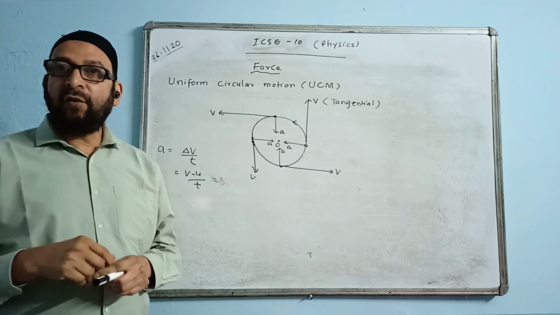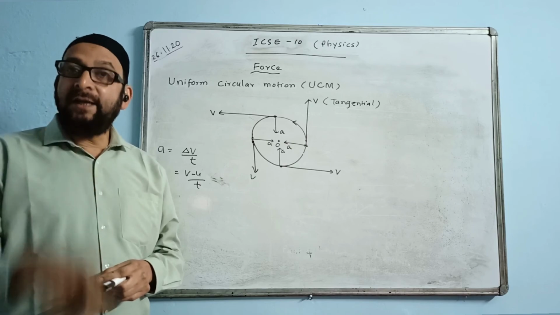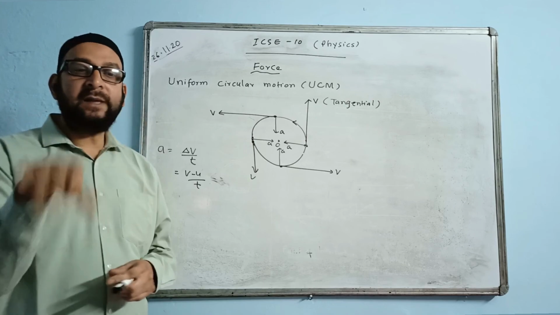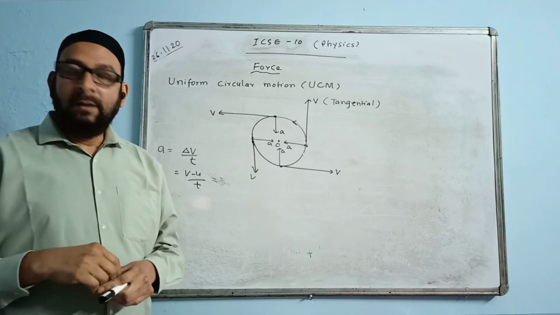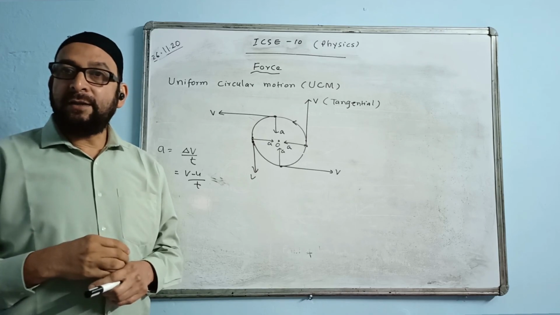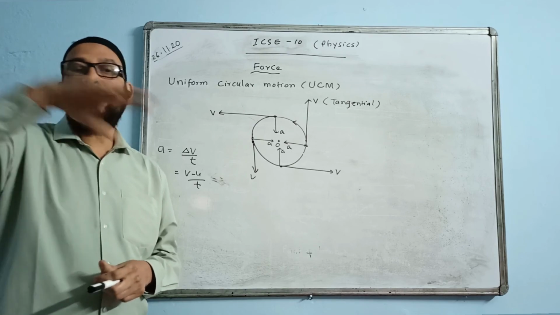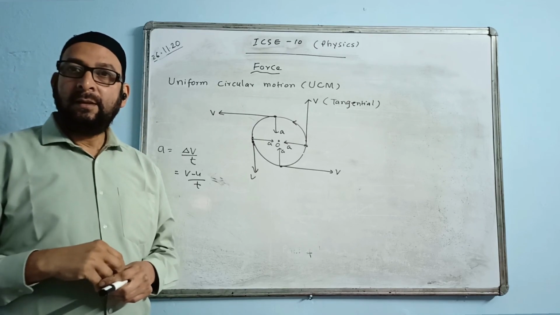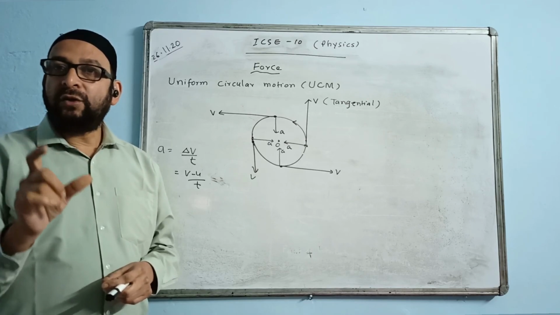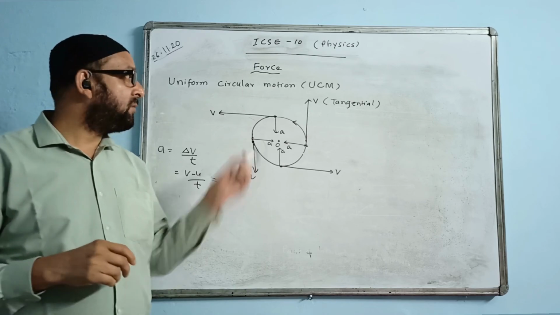Is the acceleration uniform or non-uniform? We say non-uniform. Is the speed uniform or non-uniform? Speed is uniform, remember it. Speed means the magnitude will remain the same every time. That means there is no loss of kinetic energy, because velocity is the same and mass is the same throughout. So the kinetic energy remains the same everywhere, because the magnitude of velocity, or the speed, remains constant. Hope you understood this one.